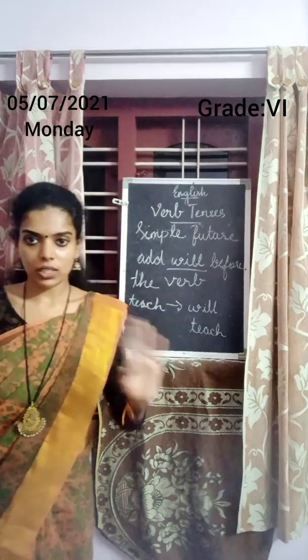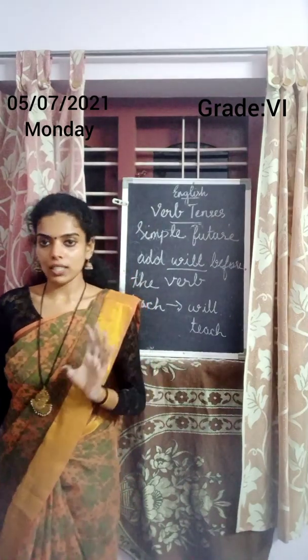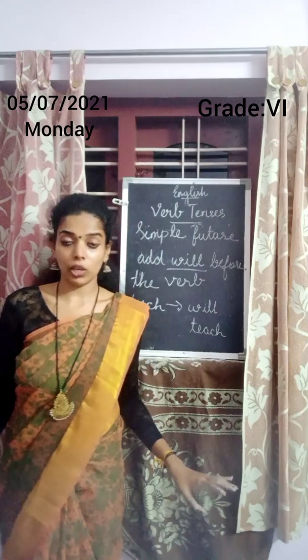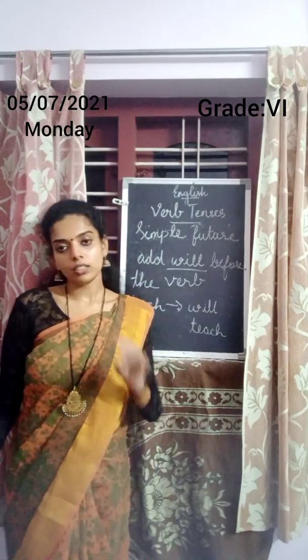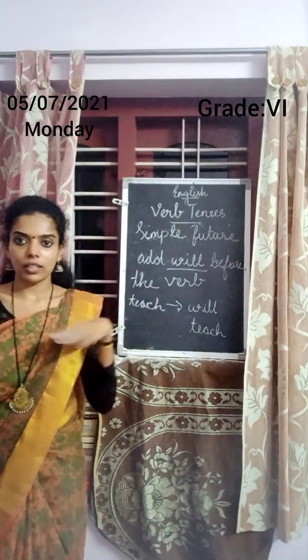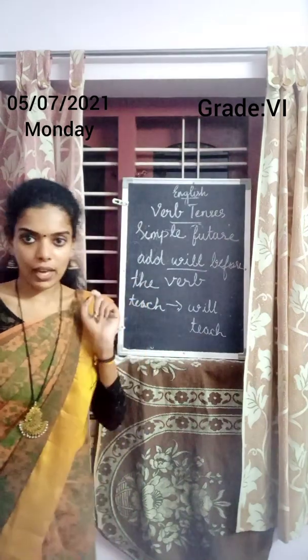Future tense is very easy. For future tense, we need to add will before every verb. Okay. No other rules here. Simply add will. He will talk. He will learn. Likewise, you need to add will.